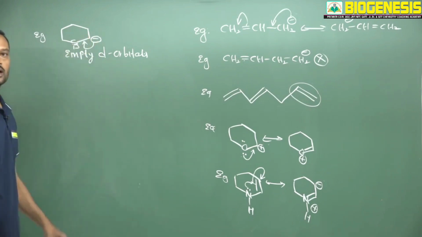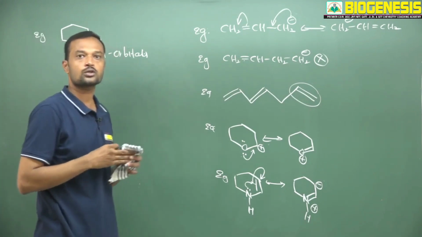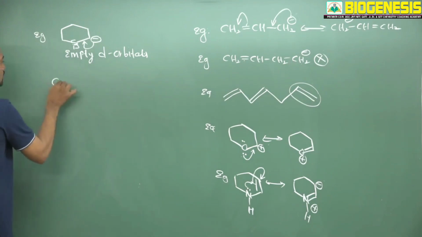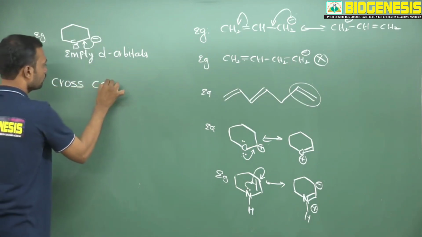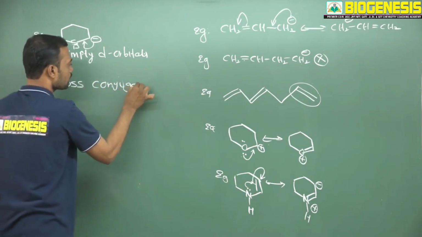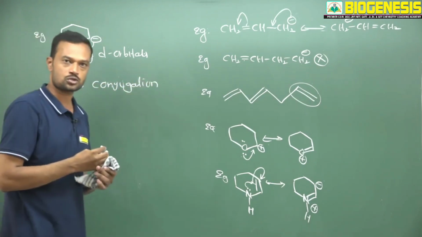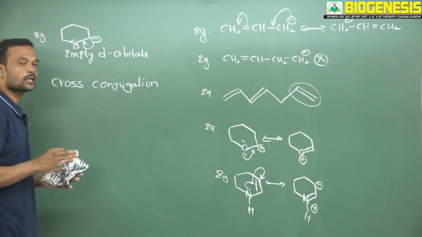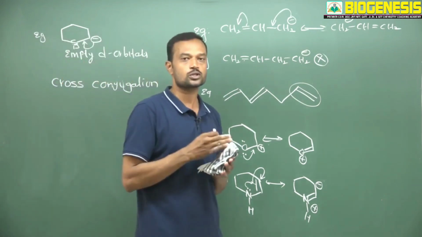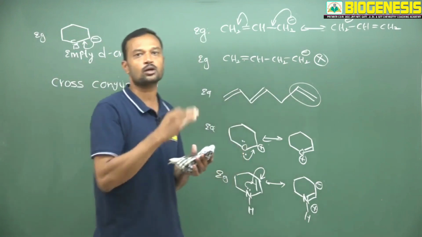This is an actual relative term of conjugation, and here one more is there, that is nothing but cross conjugation. What is cross conjugation? What is the difference between conjugation as well as cross conjugation? So cross conjugation is exactly, it is also one of the parts of conjugation, but it will disturb primary conjugation.